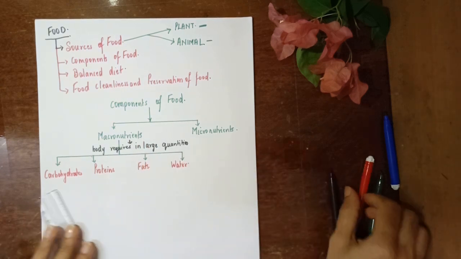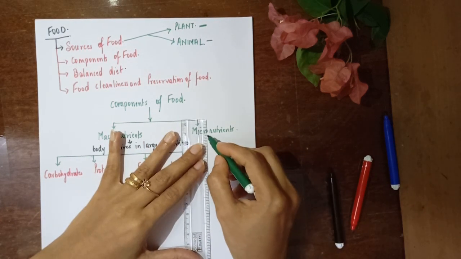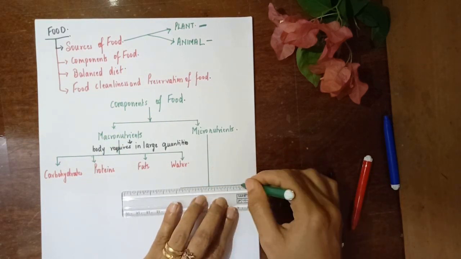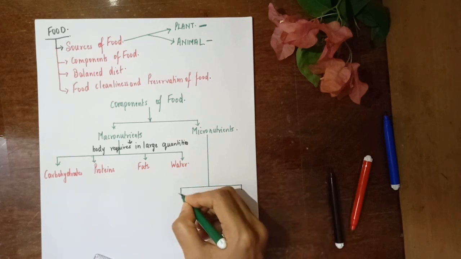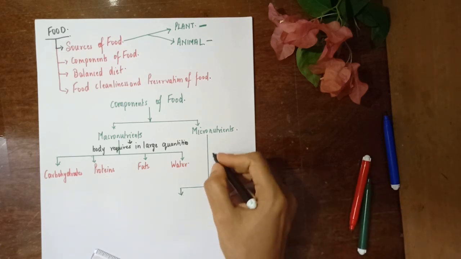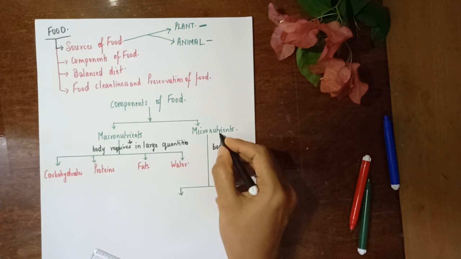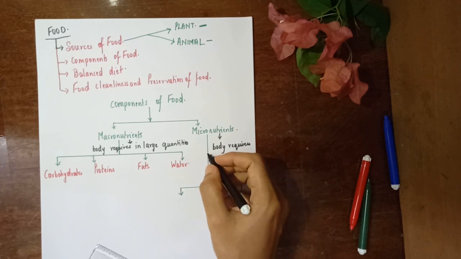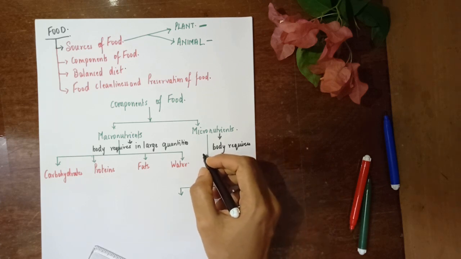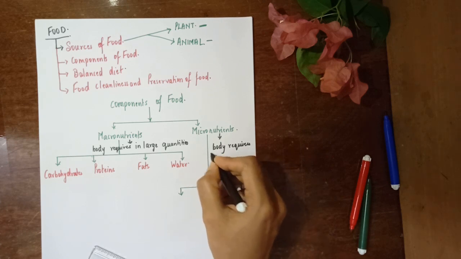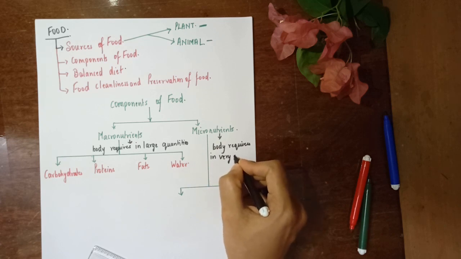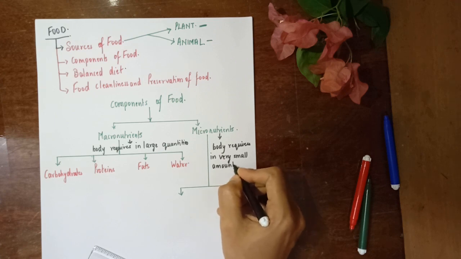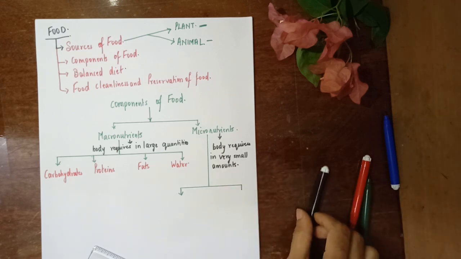Whereas what are micronutrients? Now you must have understood, as I have explained what macro is, you must have guessed what is meant by micronutrients. All those nutrients that the body requires in very small amounts are called micronutrients.